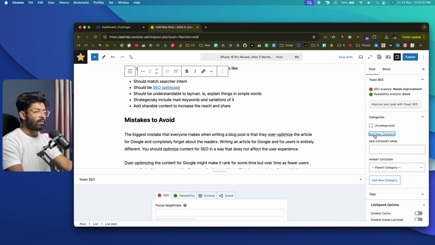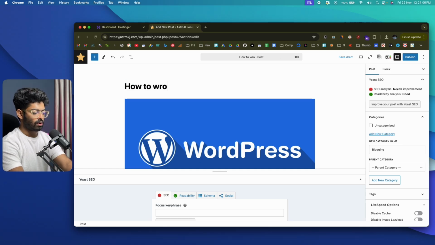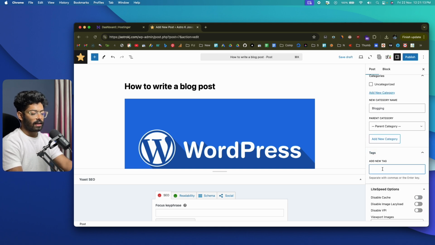Similarly, you can also go ahead and change the category. For example, let's say I want to add a new category. So you can click on this add new category and let's say blogging. And oops, let me change this one to how to write a blog post. And I'll put blogging. And now if I want to, I can also add a tag, let's say blogging, and hit enter. The tag is added.